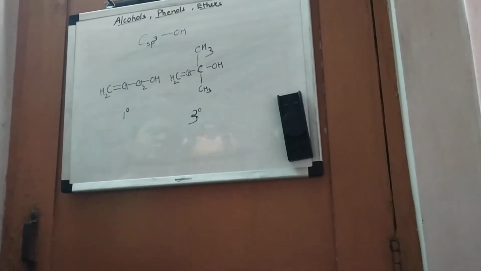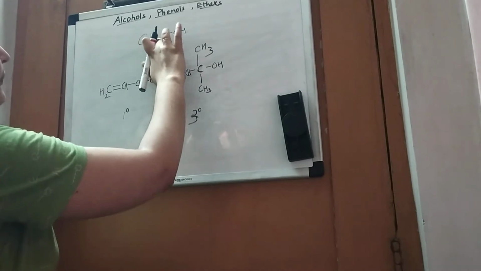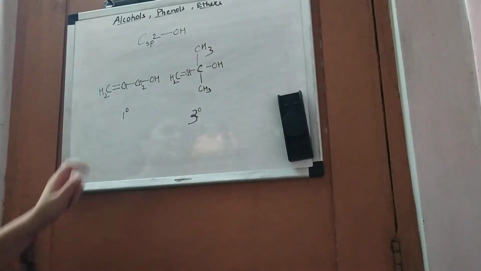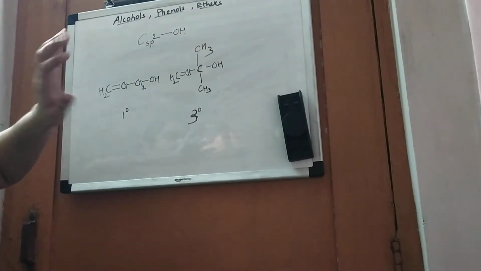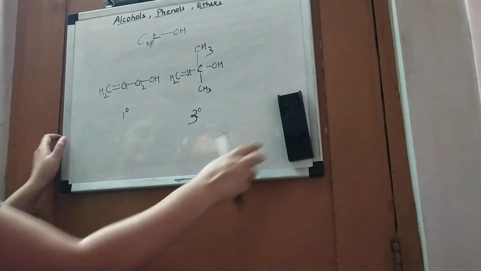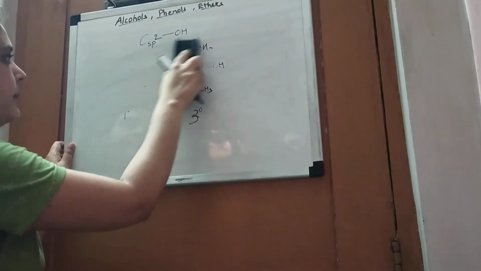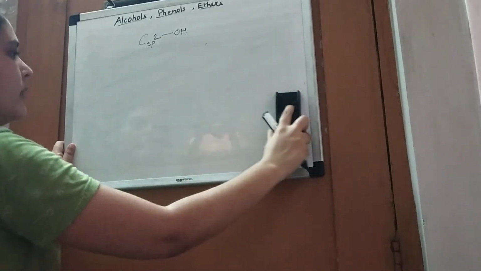Now we will see about the sp2 hybridization. If the carbon atom to which hydroxy group is attached is sp2 hybridized, what are the cases there? Here, so here we will see the phenolic systems.